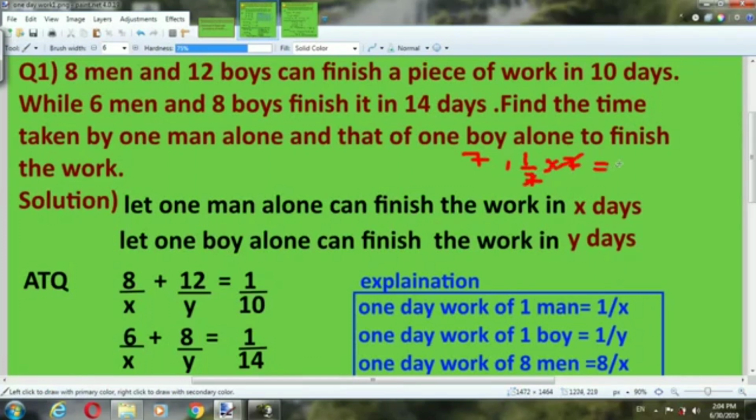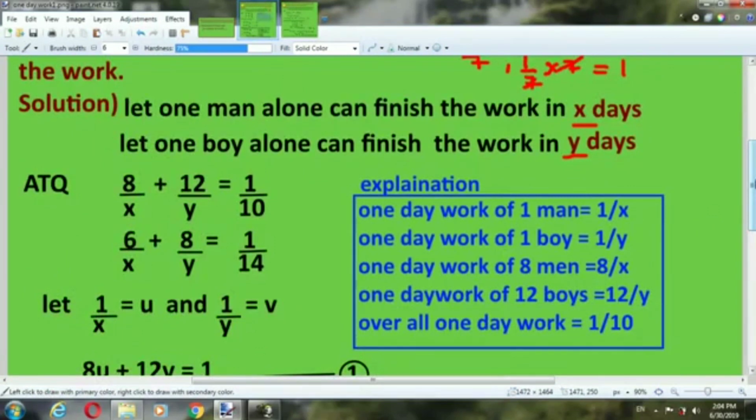Here we have to find the one day work of a man or a boy. We know that if a person can complete one work in 7 days, then in one day the work done is 1 by 7.